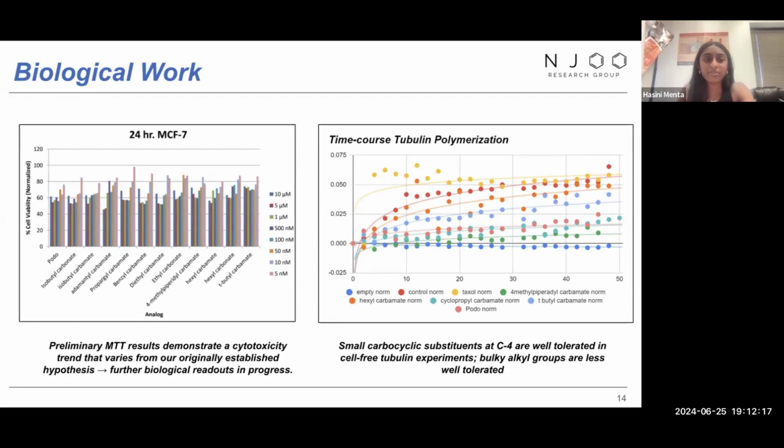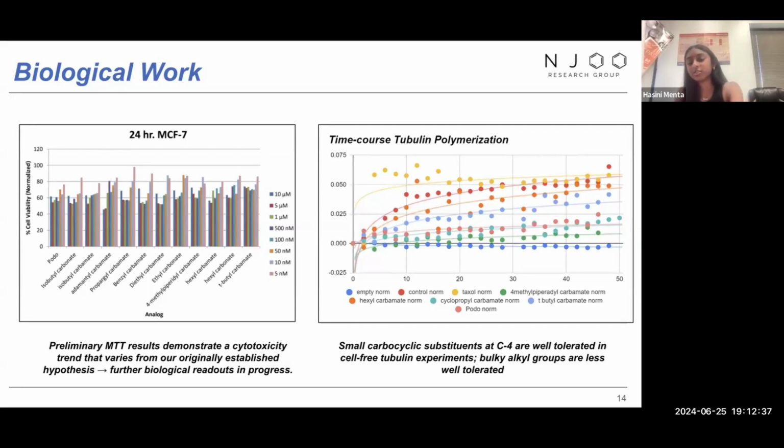A simplified procedure involves drugging cells with our compounds at various concentrations, ranging from 10 micromolar to 5 nanomolar, to track the percentage of cell viability. Basically, we're tracking how many cells we still find alive after different drugging concentrations.